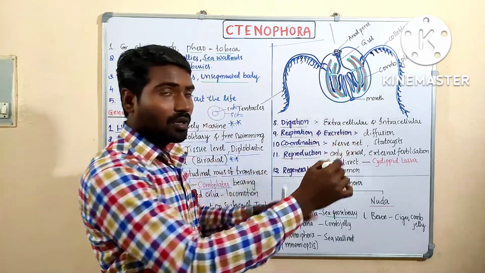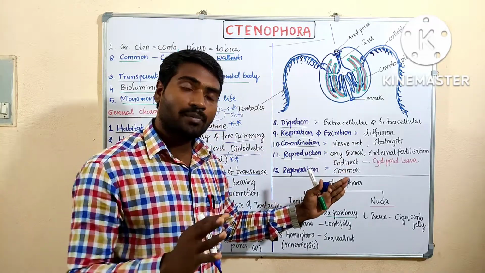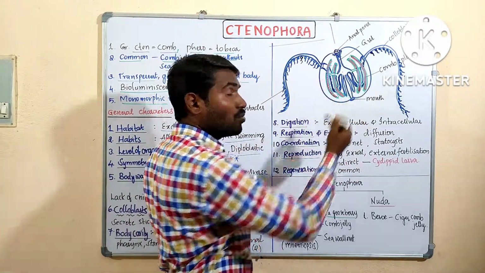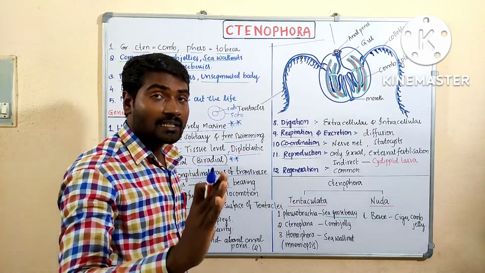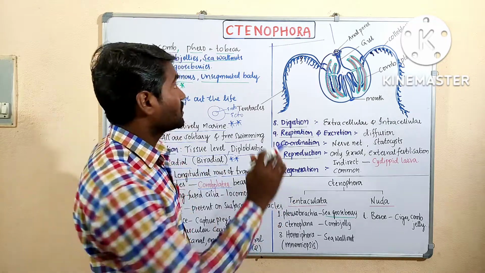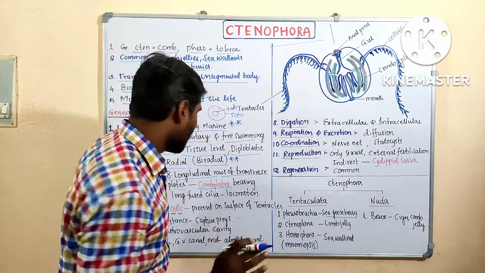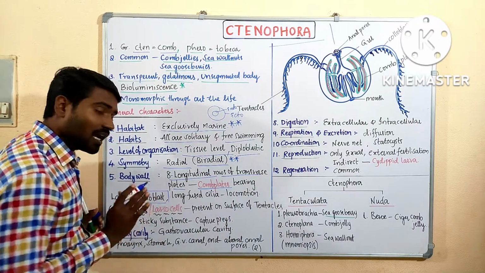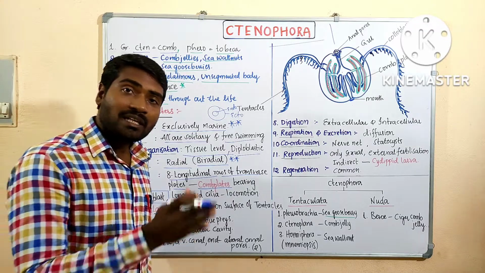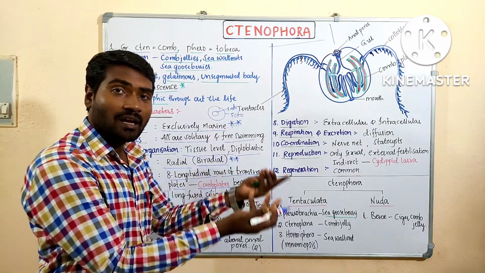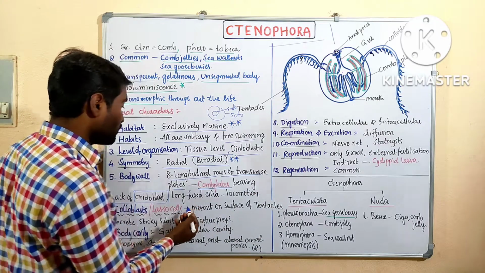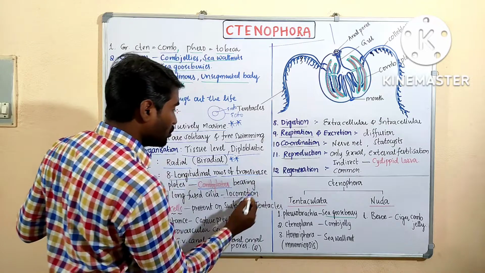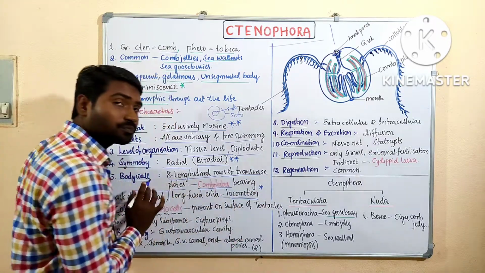This is the anterior view, and from the posterior also 4 plates are present. Overall 8 longitudinal comb plates are present. It is a characteristic feature of Ctenophora. Okay, remember. And the lack of cnidoblast. Cnidoblasts, nematocysts are present in Cnidaria, but those are absent in the Ctenophora. Okay, right. These comb plates help in locomotion. This is an important point to remember.